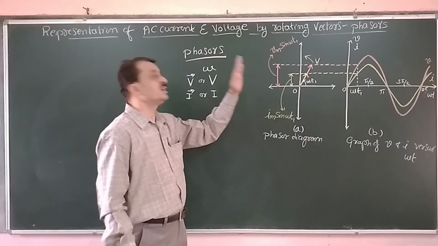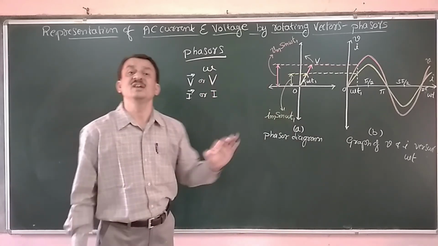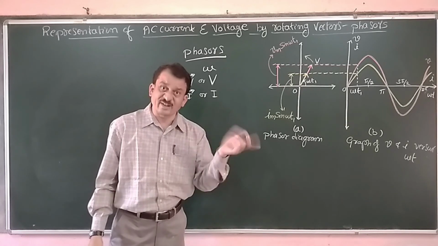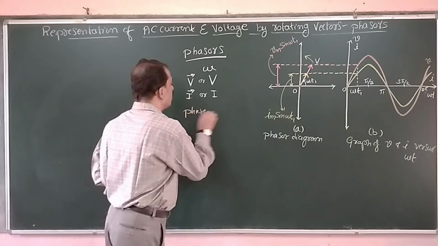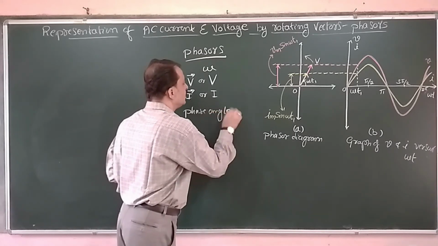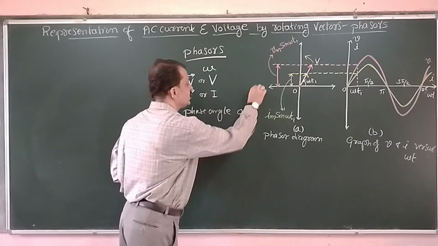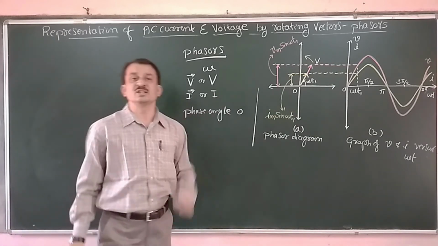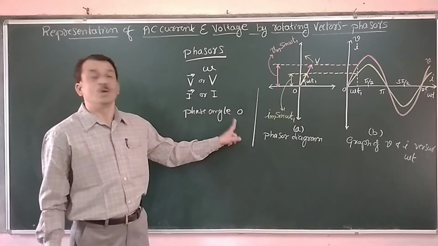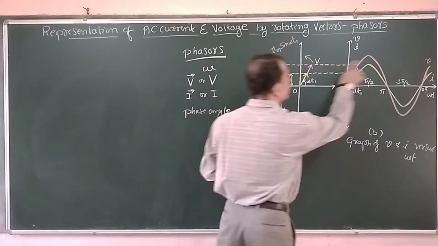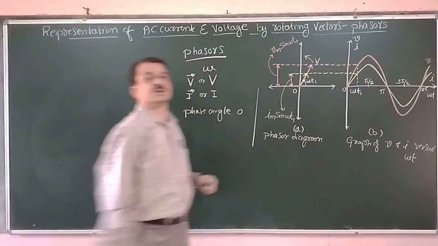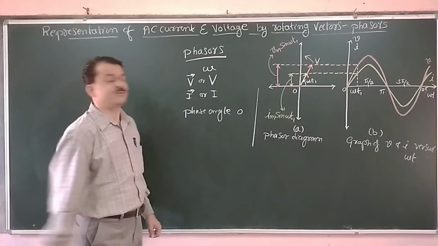They are simultaneously rotating, therefore they are in phase. The phase angle between them is 0. Phase angle between voltage and current in the case of a pure resistive circuit is 0. As and when they rotate, we are getting the sine function.